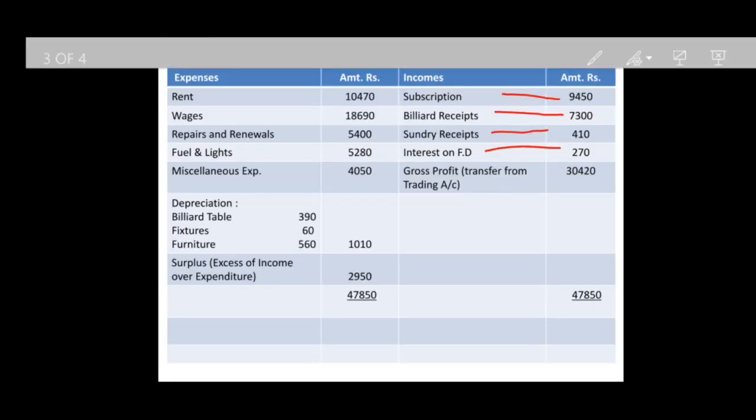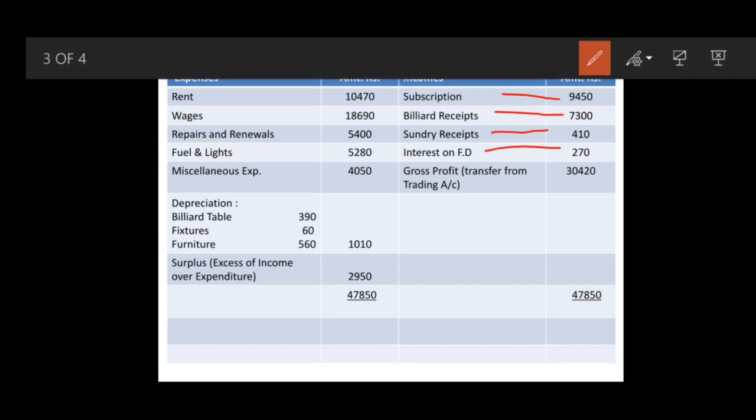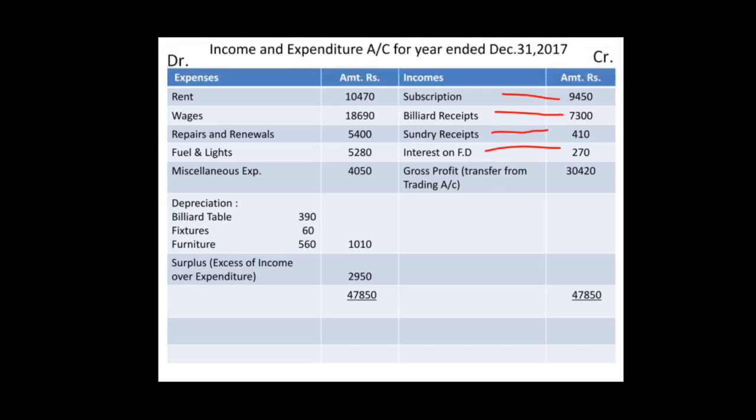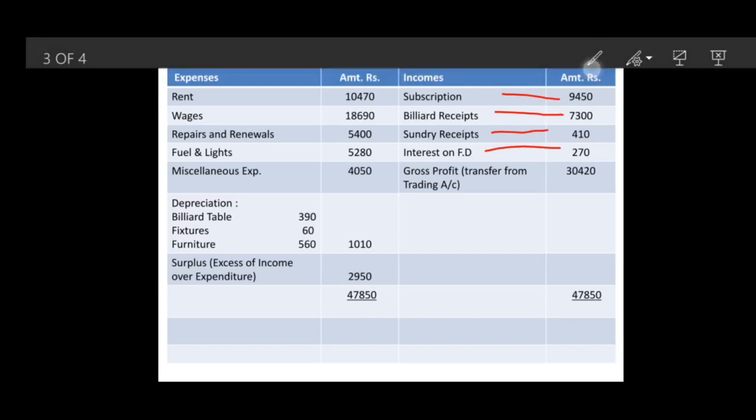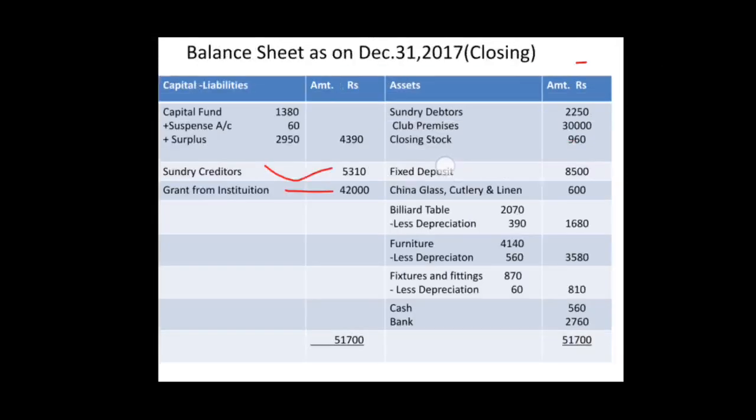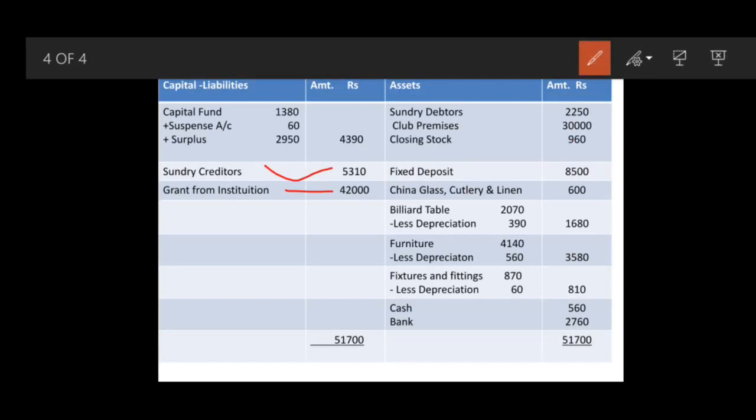Then income and expenditure account 1380. Now what does 1380 income and expenditure account mean? This is transfer from the income and expenditure of the previous year. So that will be reflecting in the closing balance sheet as capital fund. In the closing balance sheet capital fund, very first item 1380.